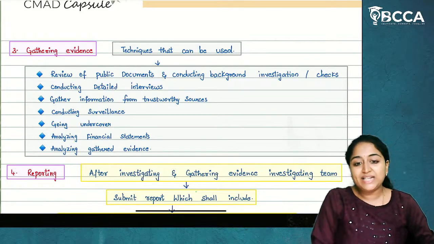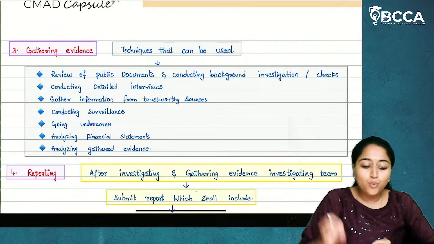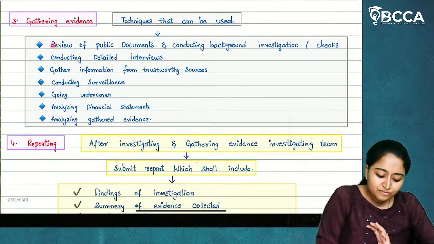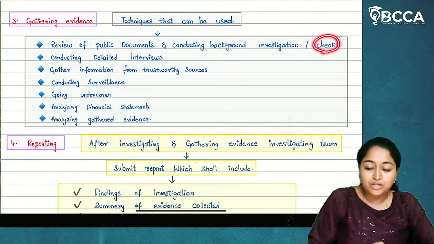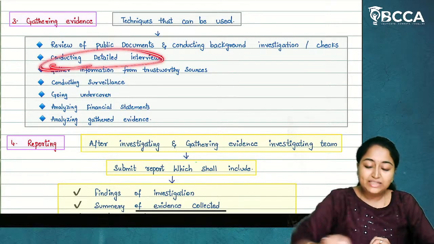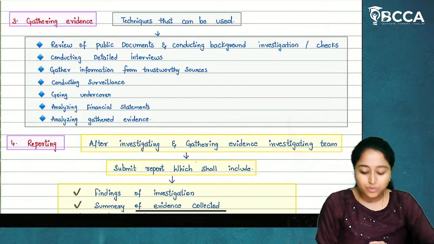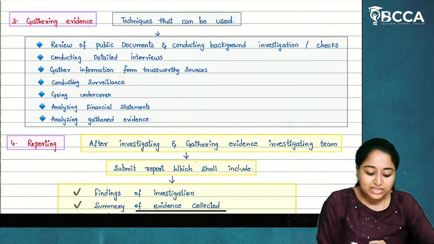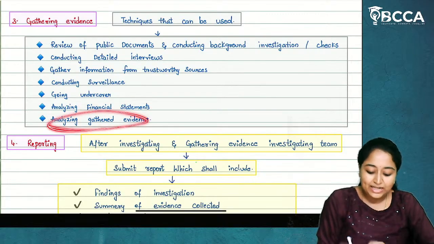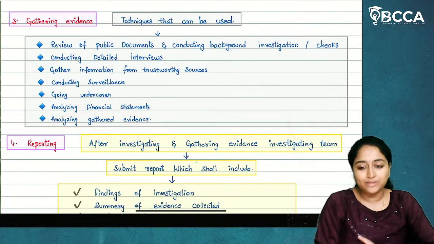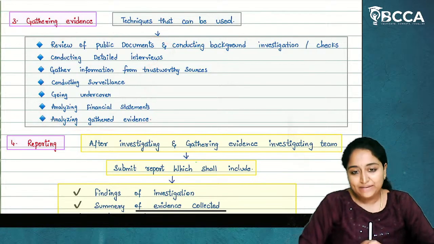Now, in the third stage, they'll go for gathering of evidence. In this gathering of evidence, what will be done? Review of public documents and conducting background investigation or background checks, conducting detailed interviews, gathering information from trustworthy sources, conducting surveillance, going undercover, analyzing financial statements, and analyzing whatever evidence is gathered. All this will be done in stage 3 of gathering the evidence.